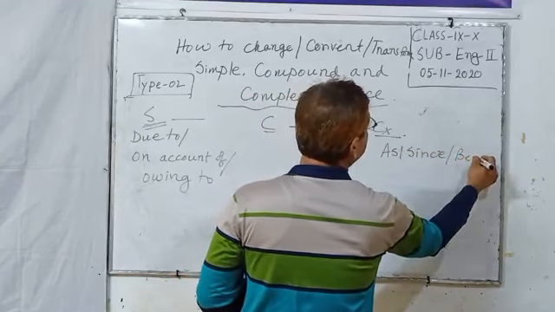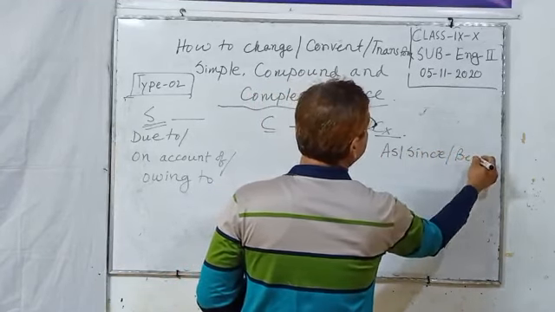Now let's join the two sentences in a simple sentence with due to, on account of, or owing to. Due to heavy rain, the mass was cancelled.